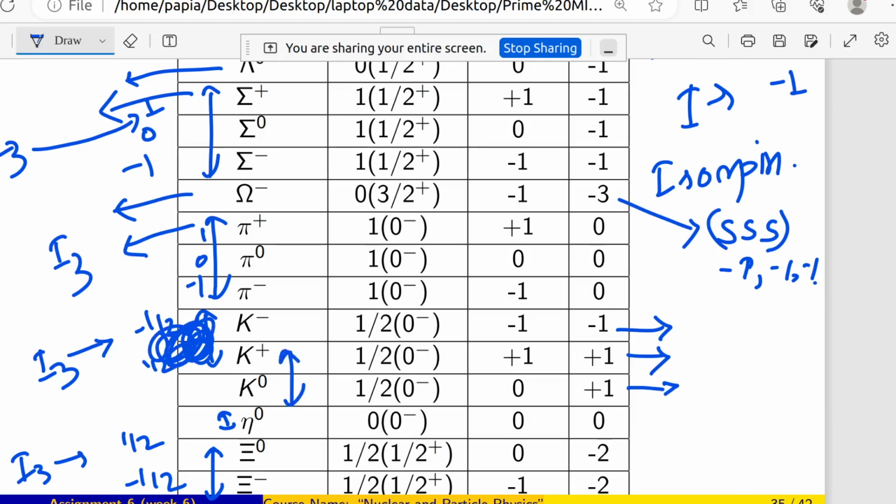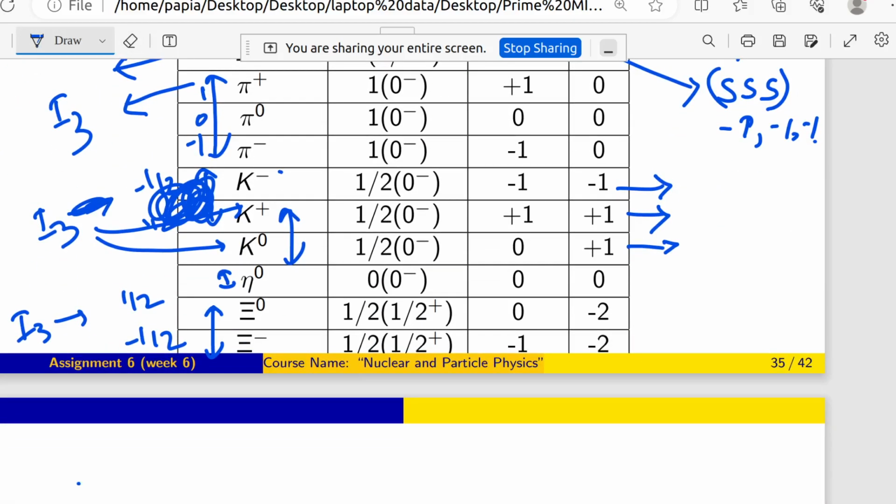These two will be one family, that means I3 will be here, and this one will be 0. And this is not exactly a particle, this is the antiparticle of k plus only. So I should not write like that. Okay. See, basically for the k state, k0 and k plus, these two are basically in a family, the k family.